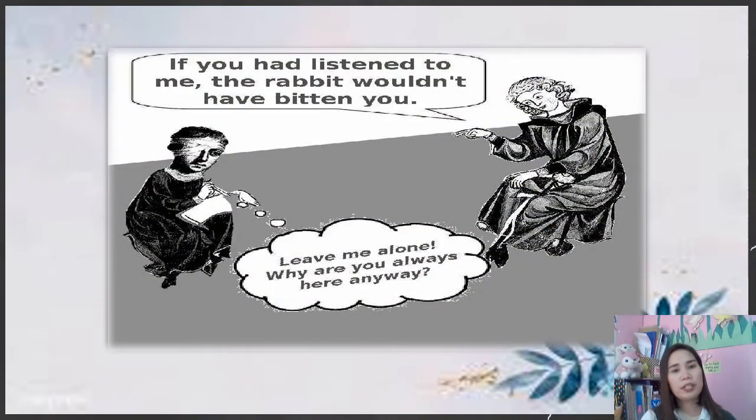So here is an example of second conditional. If you had listened to me, the rabbit wouldn't have bitten you. So is it possible? Of course not, the action already happened in the past and there is no possibility. All right? Okay.